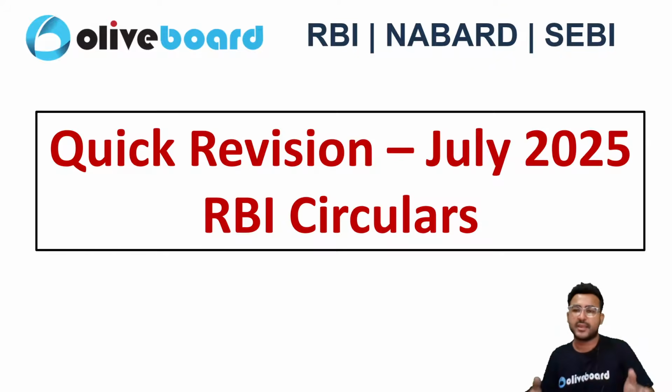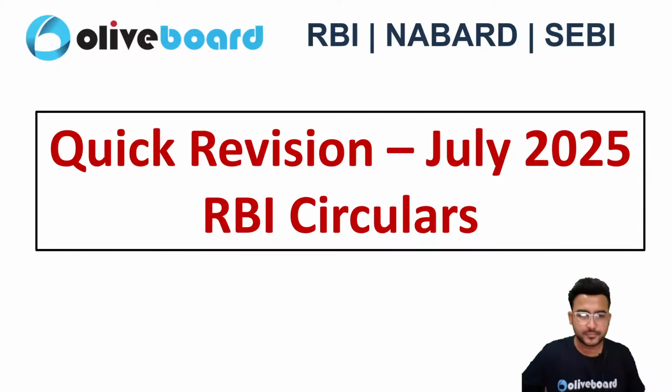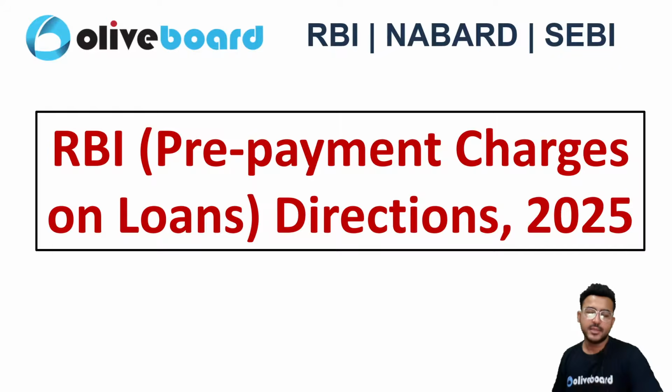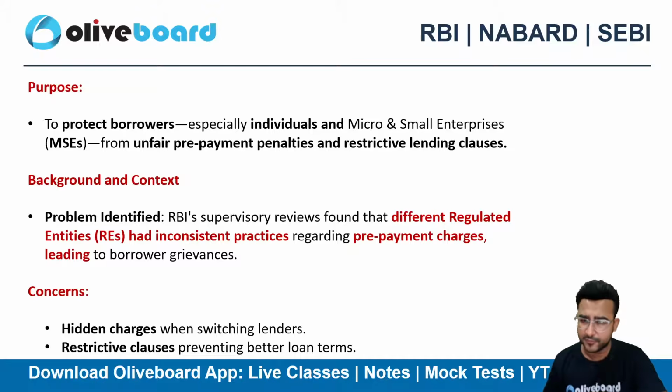Now let's do a quick revision of your part 1 circulars related to July 2025. We have already covered part 2 and part 1. Now let's quickly revise part 1. The first one was the RBI prepayment charges on loans direction 2025. That can be important for your upcoming examination.